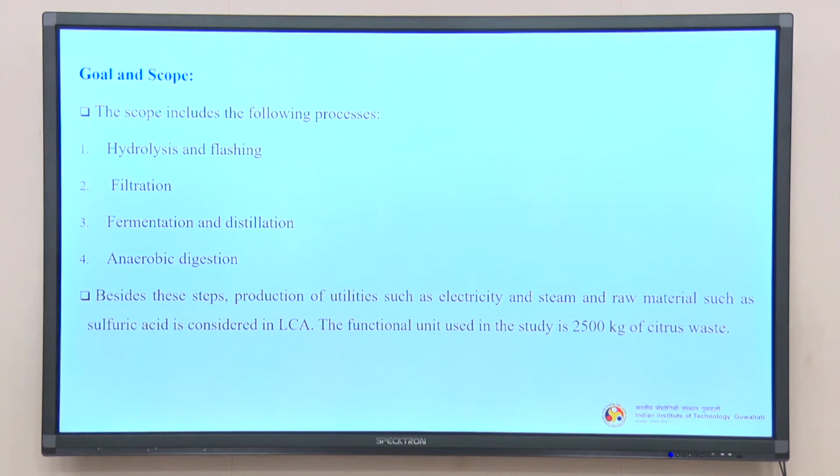Now, let us talk about the goal and scope for this particular waste biorefinery. Now, the scope includes the following processes: hydrolysis and flushing, filtration, fermentation and distillation, then anaerobic digestion, the four major processes. Now, besides these steps, production of utilities such as electricity and steam and raw materials such as sulfuric acid is considered in the LCA. The functional unit used in the study is 2500 kg of citrus waste.